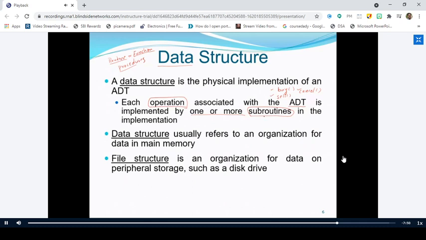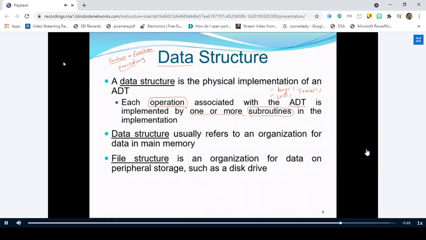Now you tell me, what do you mean by subroutine? You know what routines are: routines are nothing but functions. Subroutine means sub-function. So you can divide a given task into two or more parts, or n number of parts. Is it clear? In C programming language, the last topic which we have discussed is the top-down approach.